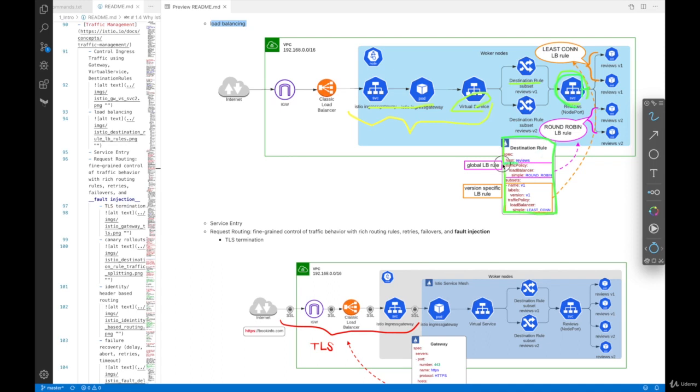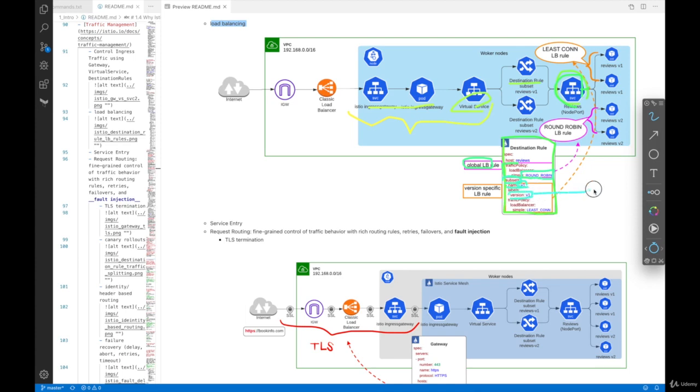So here, just as an example, this is the global load balancing rule set to be round robin, whereas you can define a new key value pair called subsets. This is also Istio specific. You can define subsets, which are just named versions of different deployments and pods. So let's say we have a list with a name, V1. This is saying they are creating a subset called V1, and a version V1, this is a label.